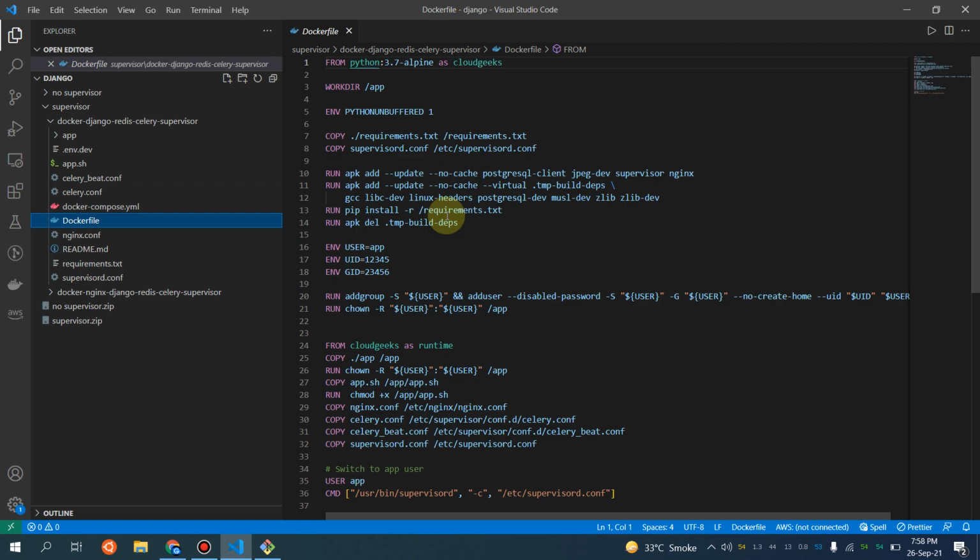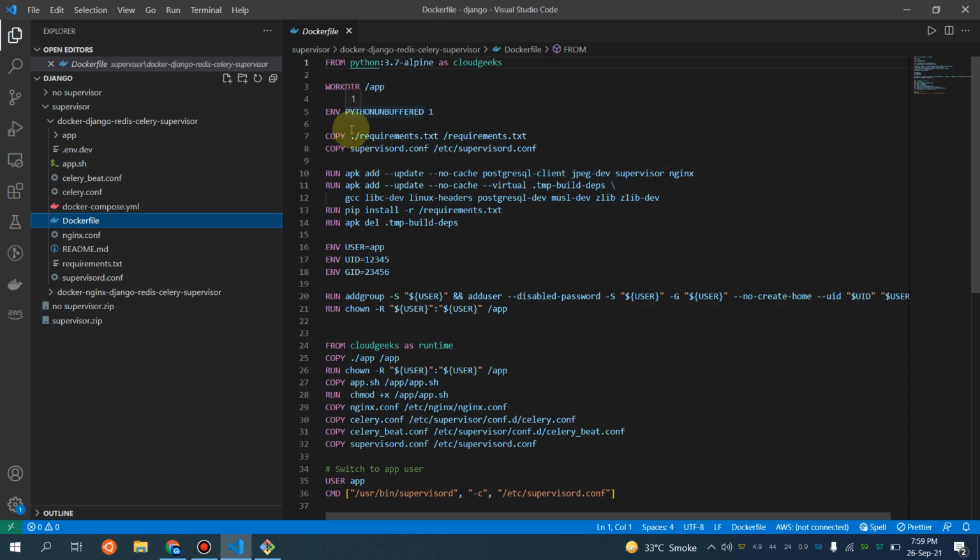It is definitely a more secure way to deploy your application in a Docker container. So in the first part, I will be using Python 3.7 Alpine, and I'm going to put all my code in Cloud Geeks. My work directory is going to be /app.